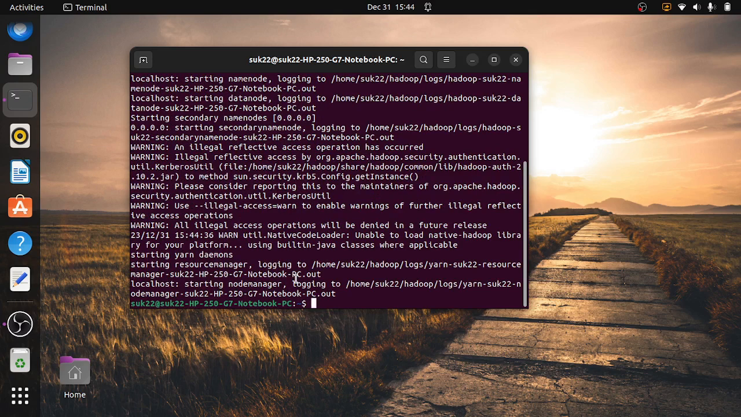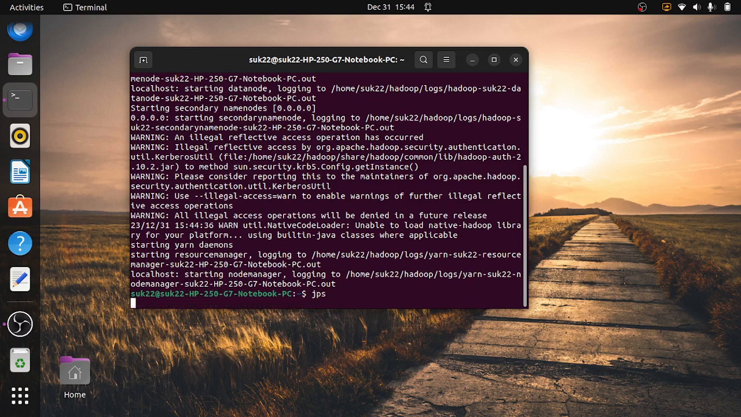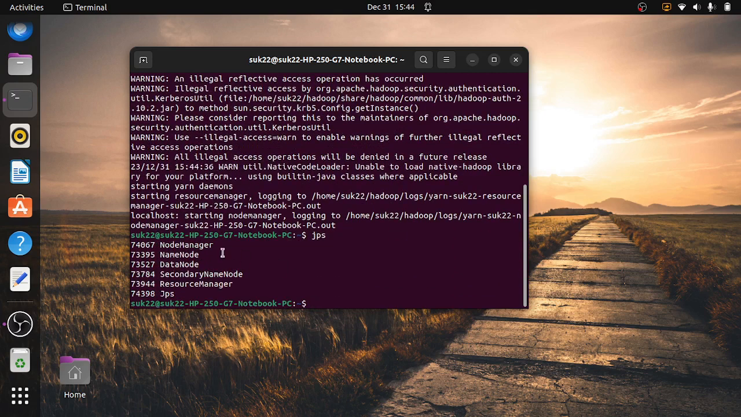Whether all the nodes are started, we are going to check with the jps command. See here, name node should be there, data node should be there, secondary name node, node manager, resource manager, all these should be there, then the program will execute on Hadoop. If they are not there, then you have to go back and check the files in Hadoop etc/hadoop. So now we'll start executing the program.